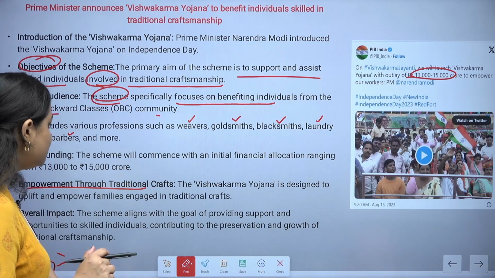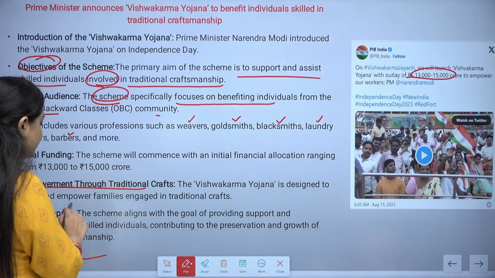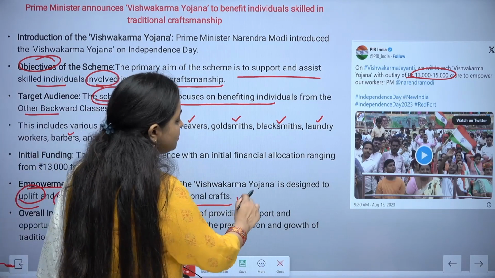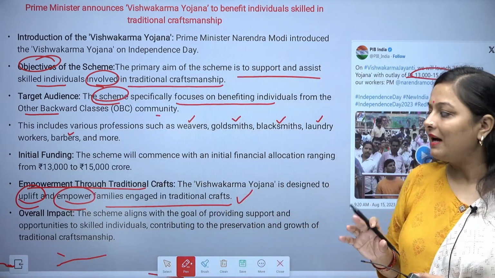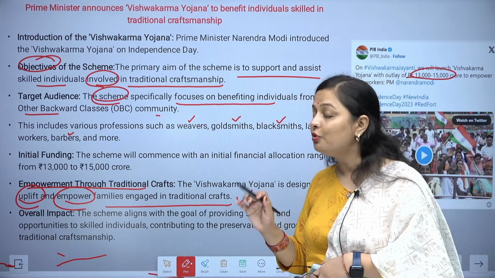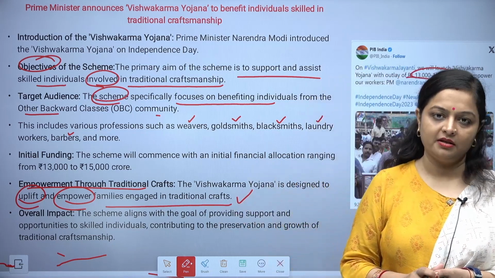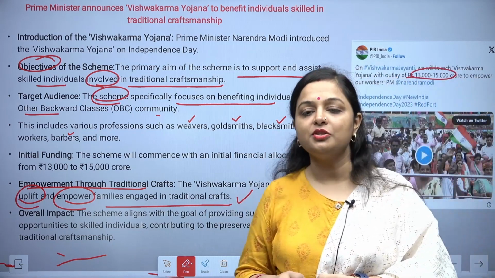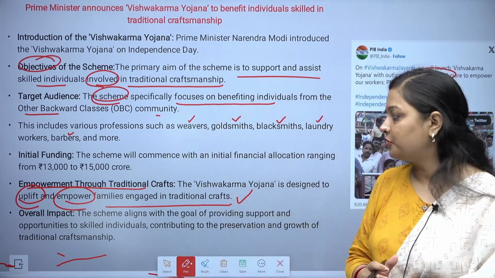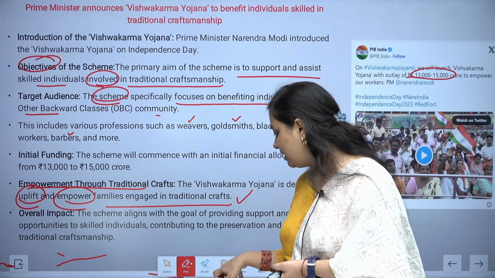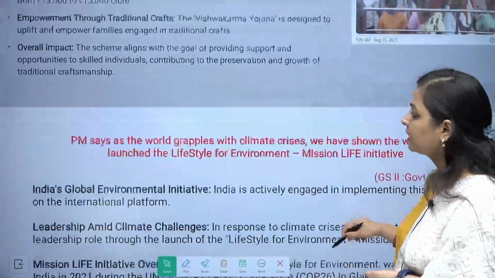Empowerment through traditional crafts. The Vishwakarma Yojana is designed to uplift and empower families who have always been engaged in traditional craftsmanship, and this is in order to preserve those crafts which these people have been doing for generations. We don't want to lose it. So for that particular purpose, this Vishwakarma Yojana has been brought.